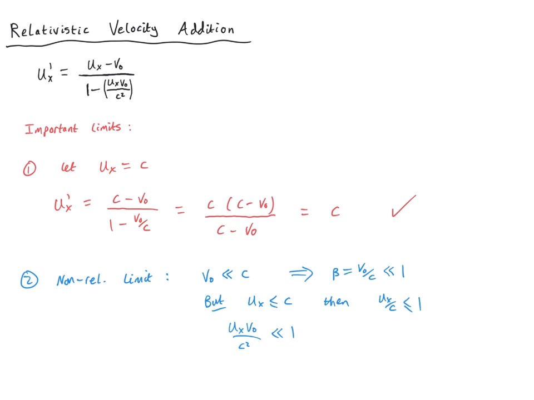Remember, v naught here is the relative velocity between our two reference frames, while ux is the x component of the velocity of some physical object. It could be light, it could be something that's really moving along like a spaceship. ux is therefore at most the speed of light, c. Why is this important? Because here we have a small parameter, ux v naught over c squared. This object is definitely much, much less than 1 in this limit that we're considering. And that means we can analyze this velocity addition formula using a Taylor series,